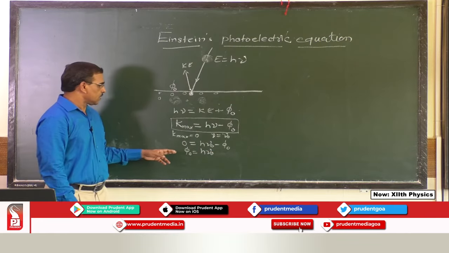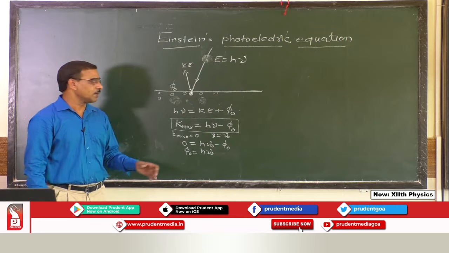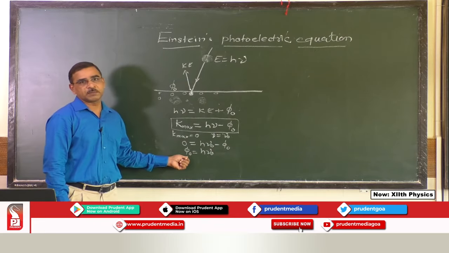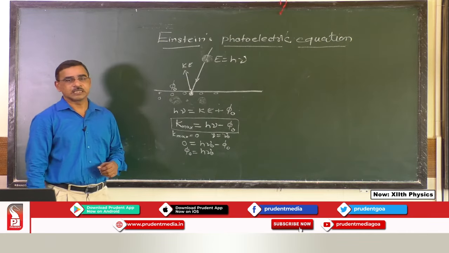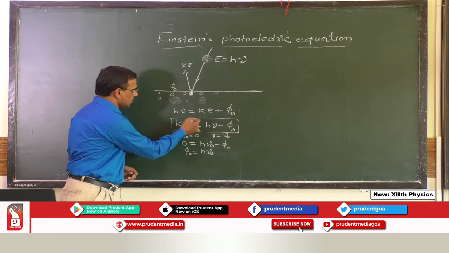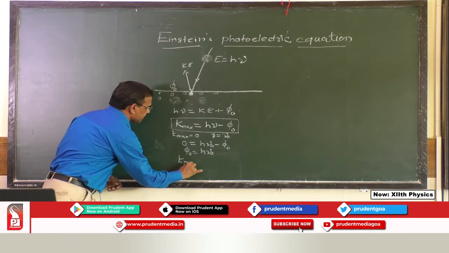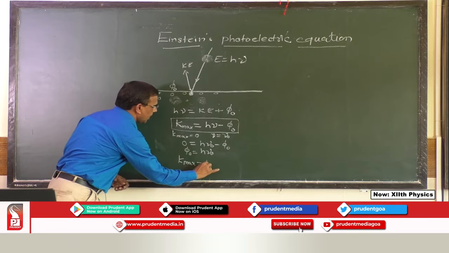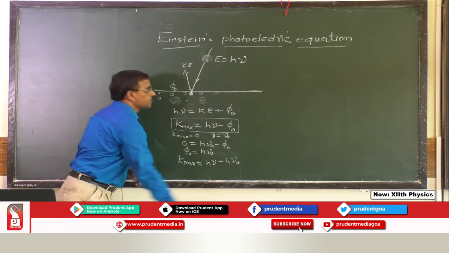So, that means the threshold frequency for different metals will depend upon the work function of that metal. Threshold frequency is dependent on the work function. Suppose I substitute this over here, I will get K max equal to h nu minus h nu 0.